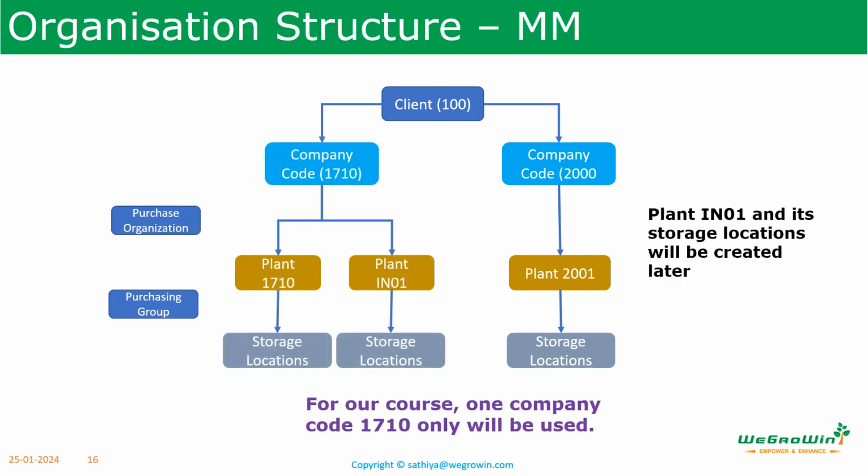This is the organization structure for MM. Here we already discussed the client, company code, plant and storage locations. For our course again, we'll be using the company code 1710 only and organization related to it like plant IN01 and 1710. And there are new organizational units under MM. They are purchasing organization and purchasing group.